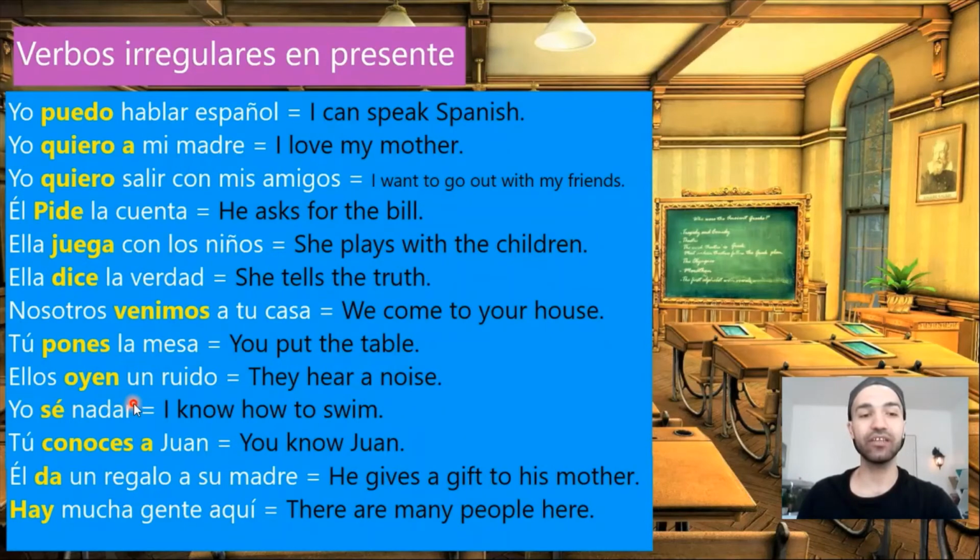Ellos oyen un ruido. Oyen es el verbo oír, to hear. Ellos oyen un ruido. They hear a noise. Yo oigo un ruido. I hear a noise.